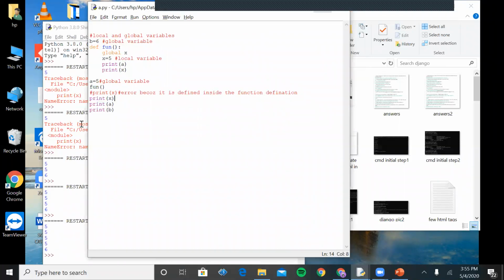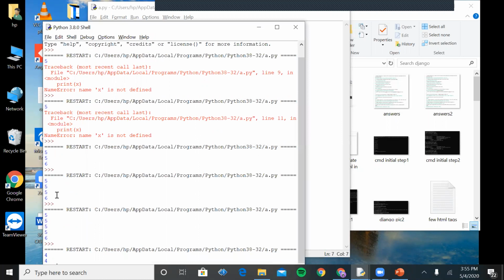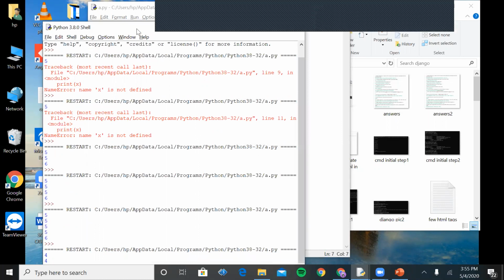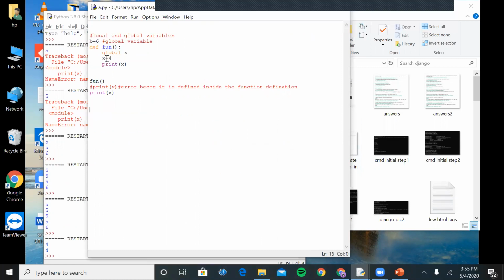Now you can see I'll delete the other two things. I'm just deleting a variable. I'm not printing the value of a, not printing the value of b. I have just defined it, nothing else. Here I'm just defining the value 4. Now you can access it by using the keyword global. I can access that variable which is defined inside the function outside the function definition.